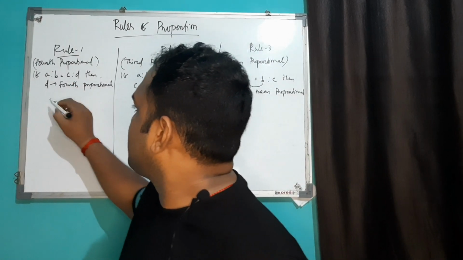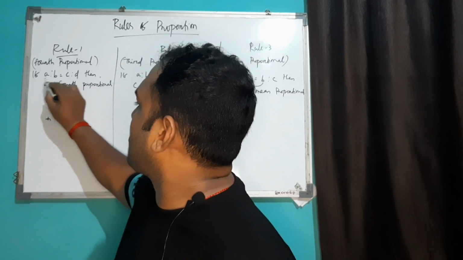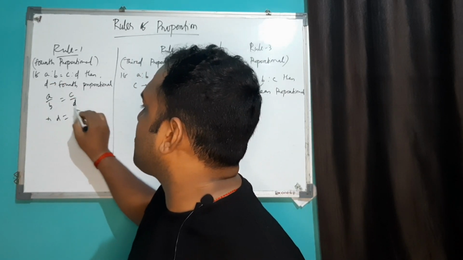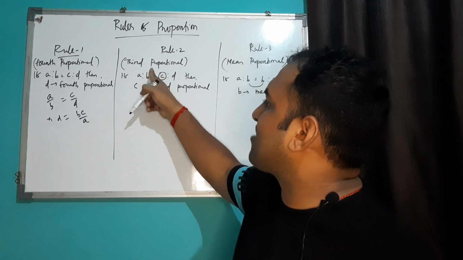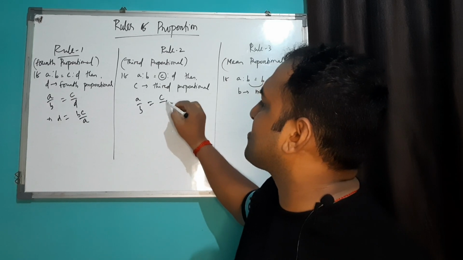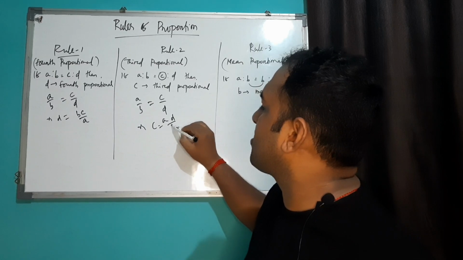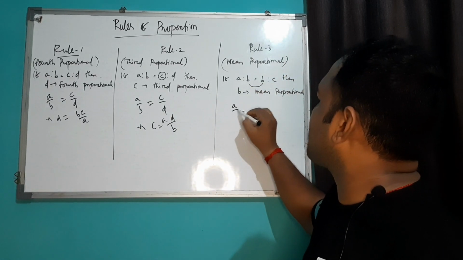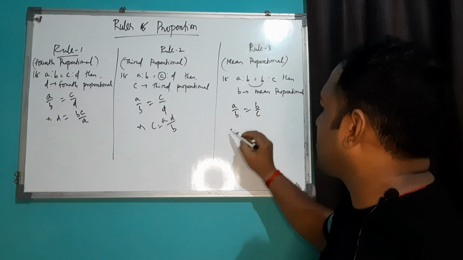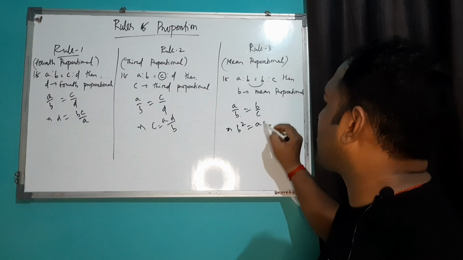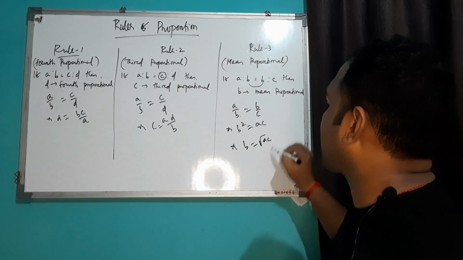So in rule 1, you can write it as A/B equal to C/D. Again, your objective is to calculate this D. So D equals BC/A. Similarly, you have to calculate the third proportional. So you can write it as A/B equal to C/D, so your C equals AD/B. Similarly, it can be written as A/B equal to B/C. Clear? So here the B's are the same. By cross multiplication, it will be B square equals AC. And your objective is to calculate the mean proportional, which means B equals root over AC.